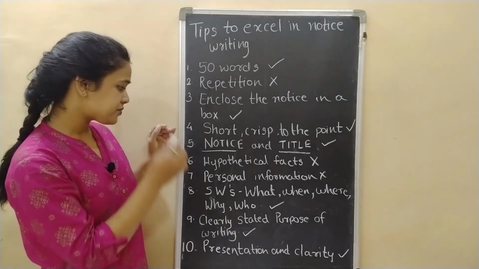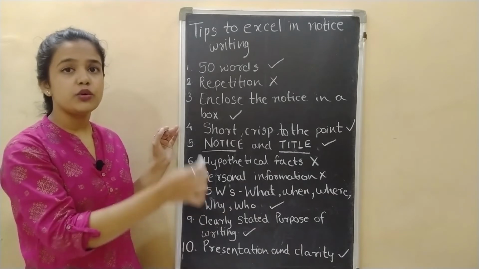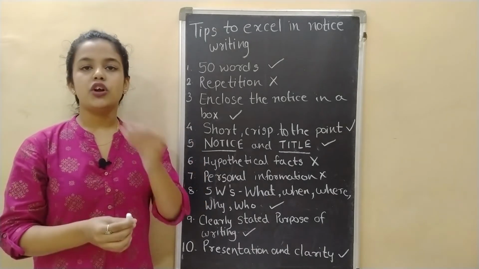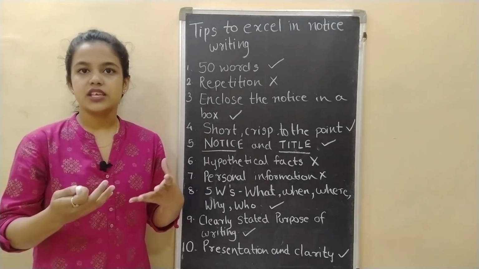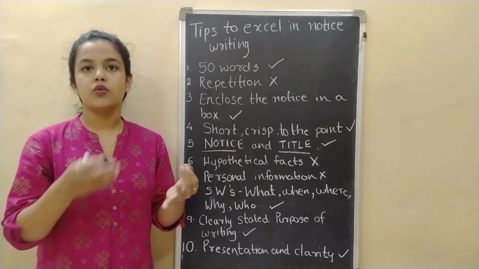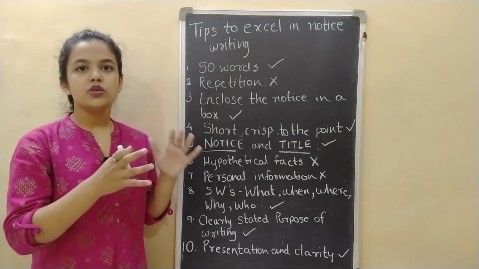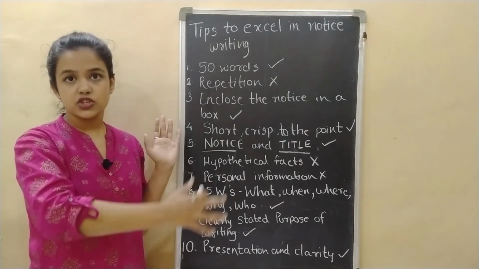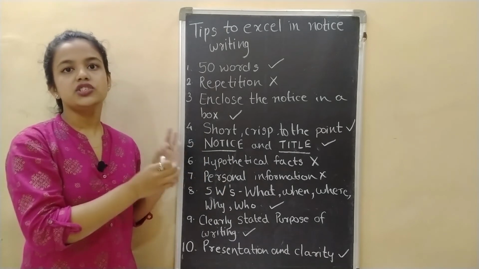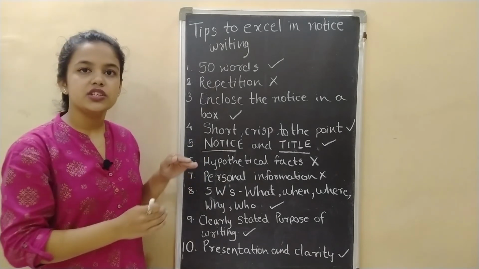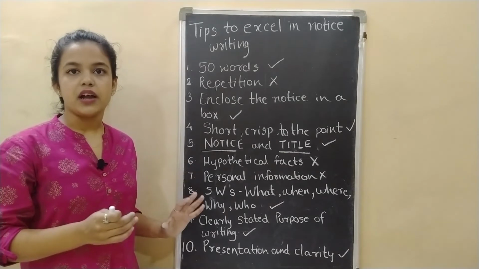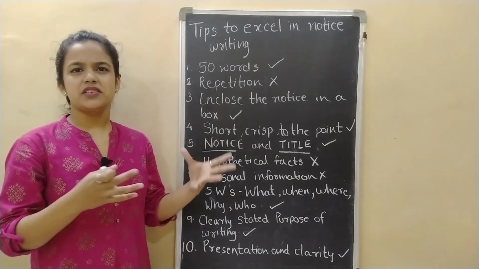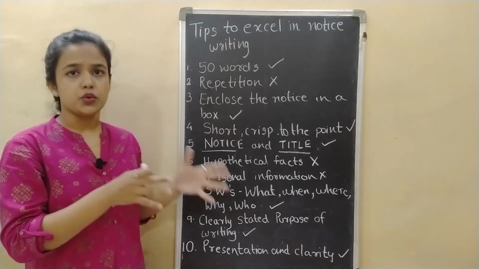Next one is you must not include any personal information in the notice. You should not write about your own self, what is your name, what's your roll number, what class you are in. All those things must not be written in the content or the body section of the notice. You have to just write your name and your designation in the authorized signatory part. Otherwise you won't have to write any roll number or anything personal about you in the notice.